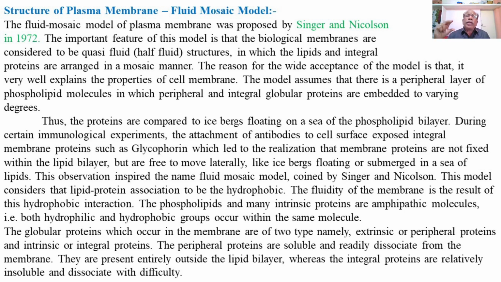The fluid mosaic model of the plasma membrane was proposed by Singer and Nicholson in 1972. The model of the plasma membrane proposed by Singer and Nicholson is called the fluid mosaic model.